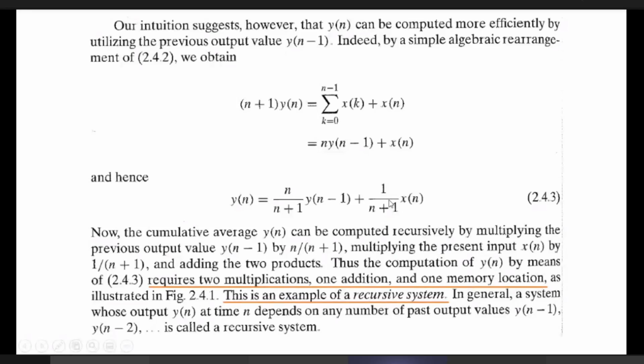So two multiplications are required, and one storage of output is required, that is the delay of y[n minus 1].